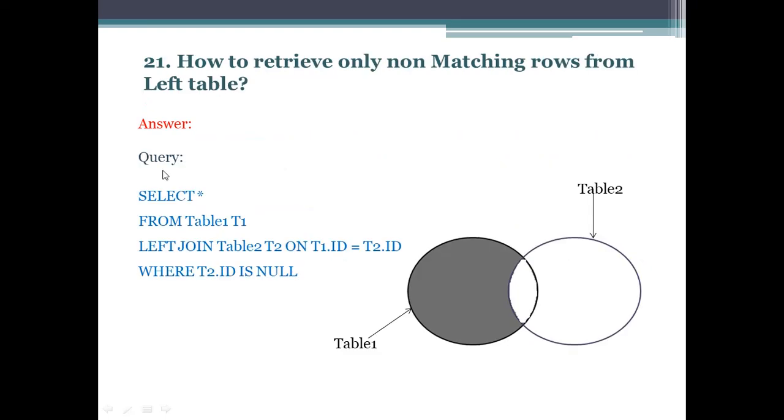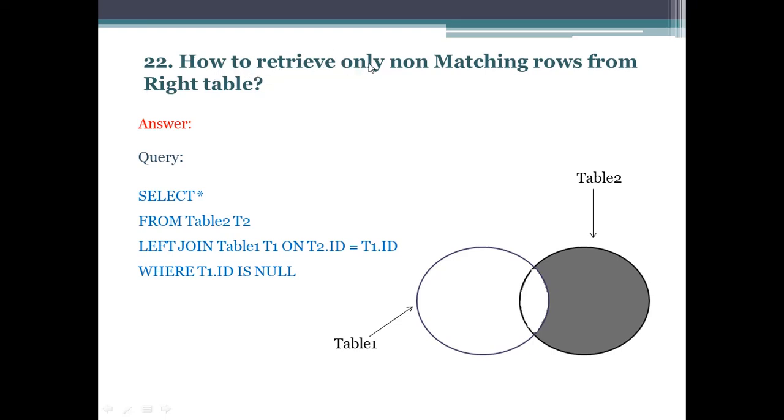So the next important question is how to retrieve only non-matching rows from the left table. Using this query, we can retrieve our required data. Select * from table 1 left join table 2 on table 1 primary key ID equals table 2 primary key ID where table 2 primary key ID is null. The next similar question is how to retrieve only non-matching rows from the right table. Here we can write the same: select * from table 2 left join table 1 on table 2 primary key ID equals table 1 primary key ID where table 1 primary key ID is null.